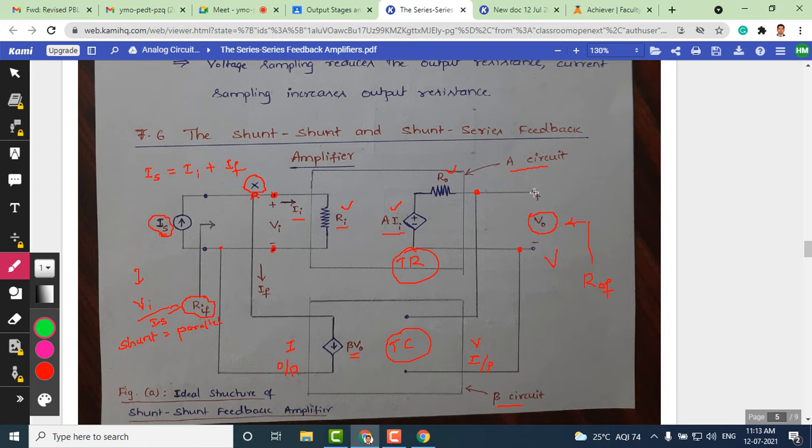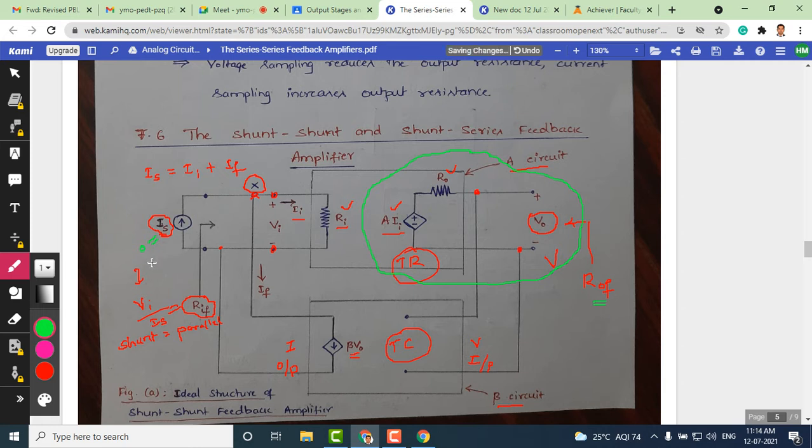We are interested in measuring ROF. So to derive an expression for this, we have to extract the circuit which is relevant to this ROF. So this part of the circuit we are extracting here. Okay, that's the first thing. The second thing is, whenever we measure output resistance, the influence of the input signal must not be there. We must make Is as 0.